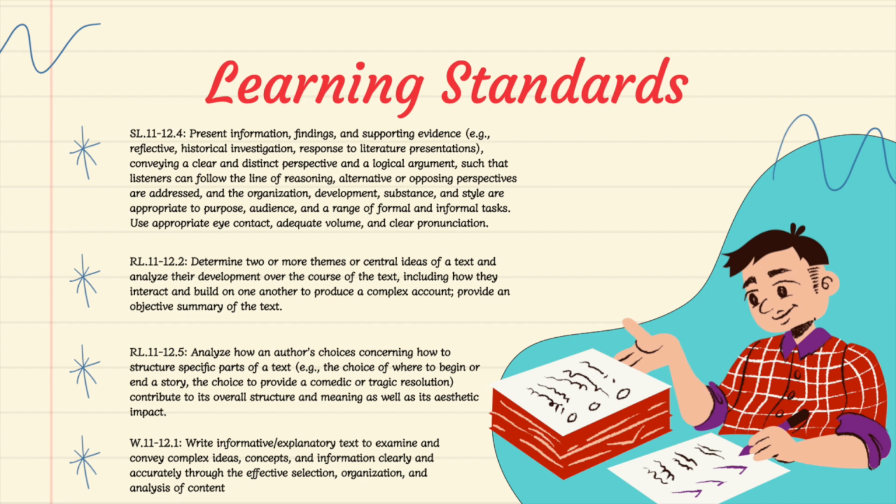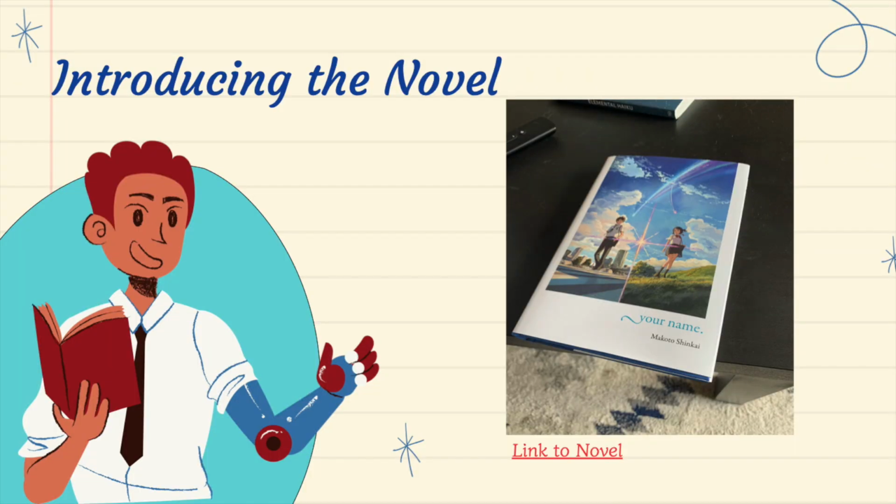We have two reading literacy standards. First, they're able to identify two or more themes that are central to the text. Then the other reading literacy standard is that they're able to analyze how an author's choice concerning how to structure specific parts of a text contributes to its overall structure and meaning, as well as its aesthetic impact. And finally, we have the writing standard, where they're able to produce an informative or explanatory text to examine and convey complex ideas, concepts, and information clearly and accurately through the effective selection, organization, and analysis of content.